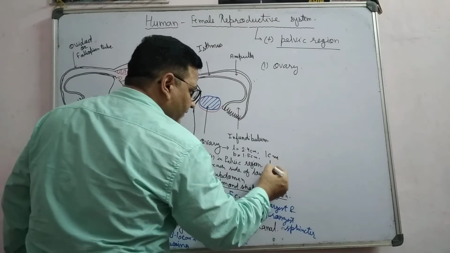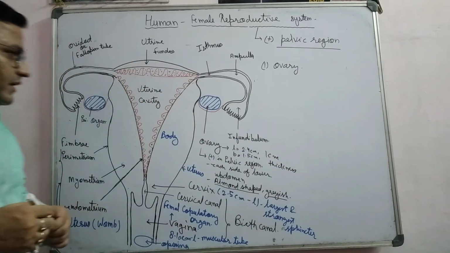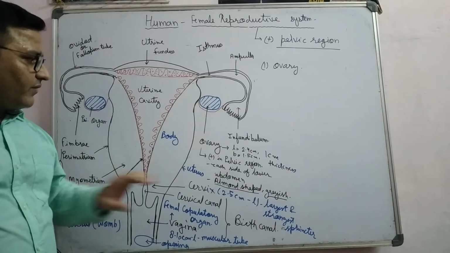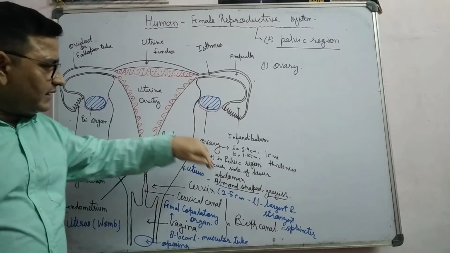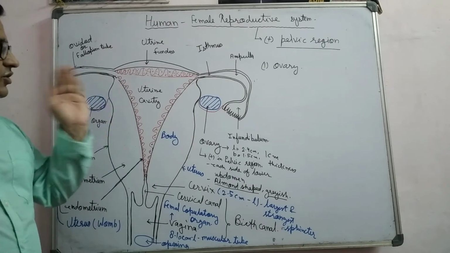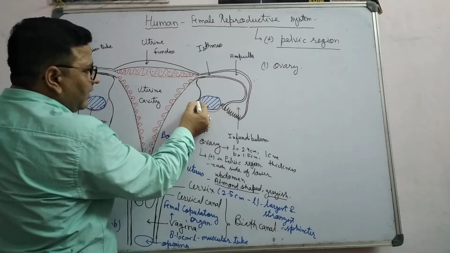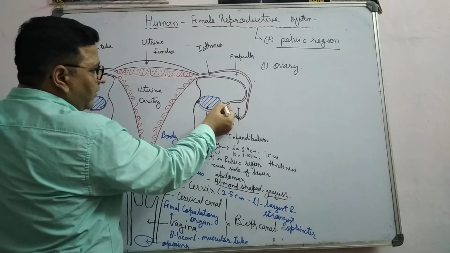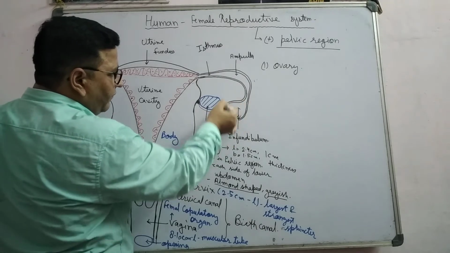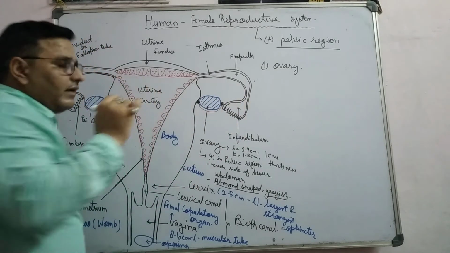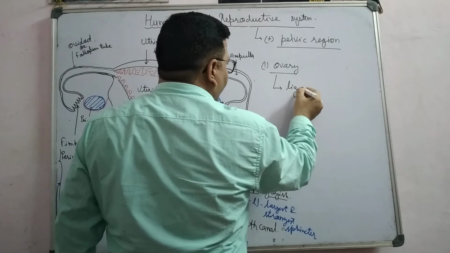About 1 centimeter in thickness. And this is also present in the pelvic region, one on each side of the lower abdomen. The ovary also gets attached to the pelvic wall as well as to the infundibulum part by ligament. So the ovary is also supported by ligament.